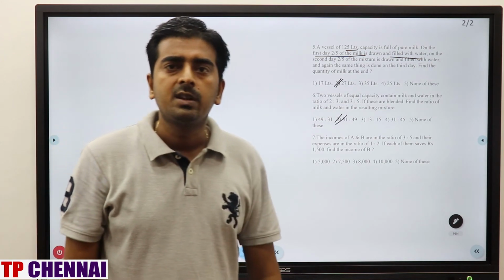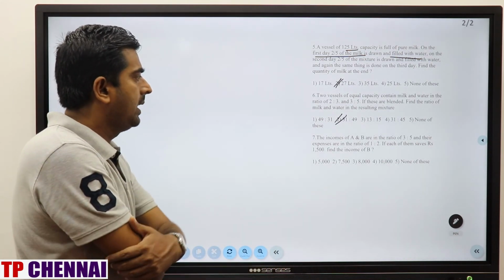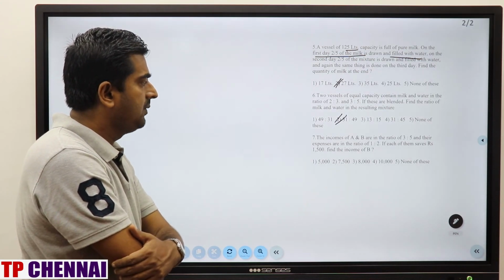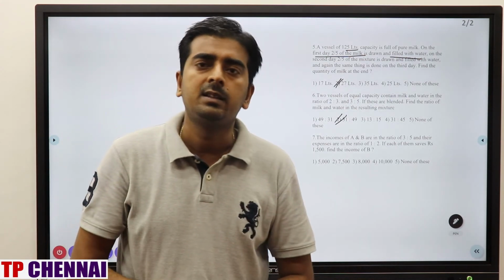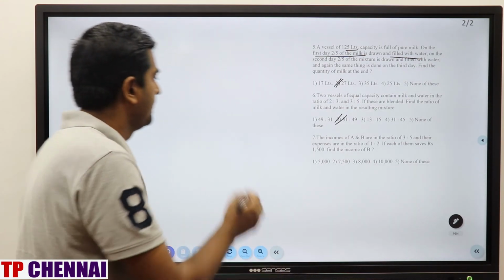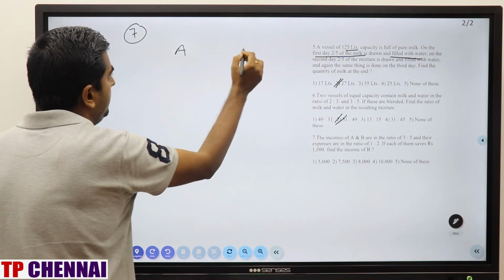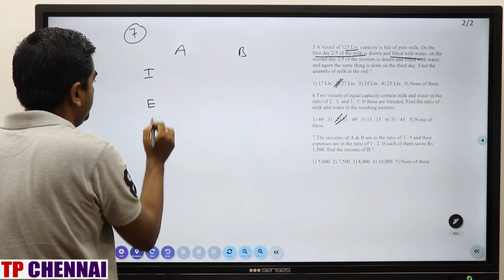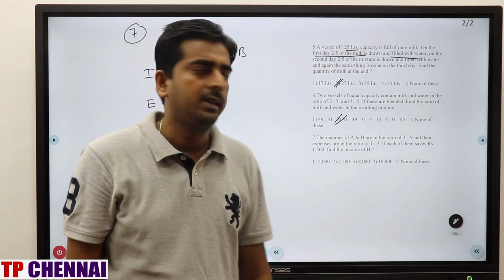So now we'll see question number 7. The income of A and B are in the ratio of 3:5 and their expenses are in the ratio of 1:2. If each of them save rupees 1500, find the income of B. This is coming under income and expenditure question. Very important question here also. So A, B, this is income, this is expenditure, and this I am writing saving. You know very well income minus expenditure is nothing but saving.